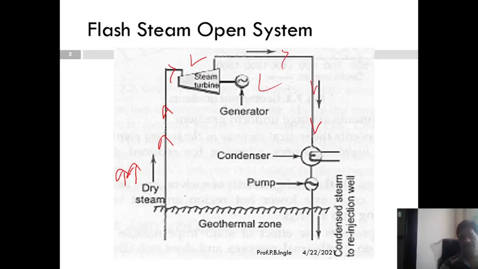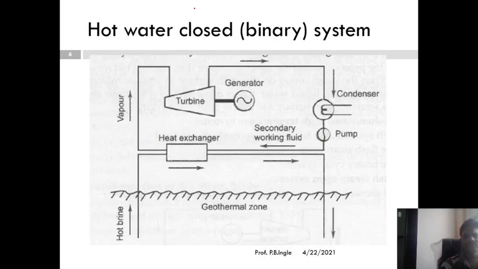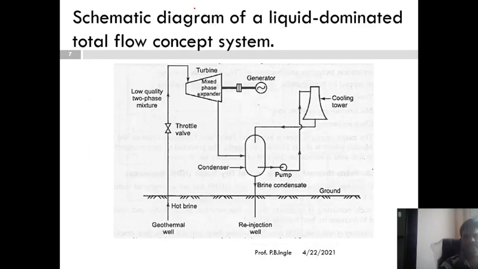Okay, and then from the generator it passes inside the condenser. The function of the condenser is to condense the steam, and after the condensation, the condensate is once again exhausted inside the geothermal sources inside the earth. Okay, so that is called the flash steam or dry steam. The hot water type we already discussed, the binary type. And another one is liquid dominant also.